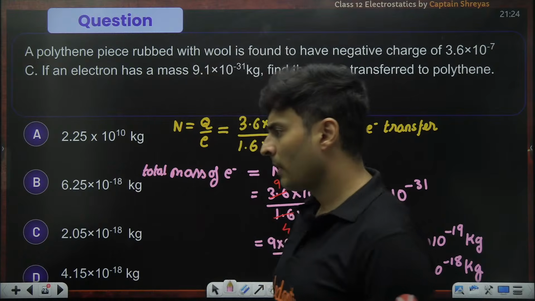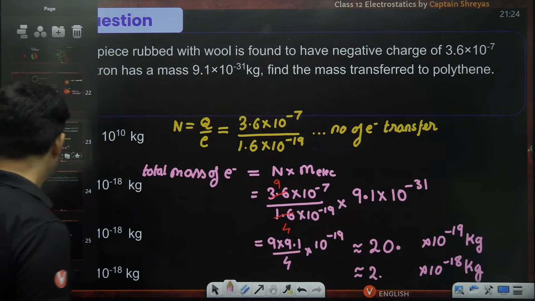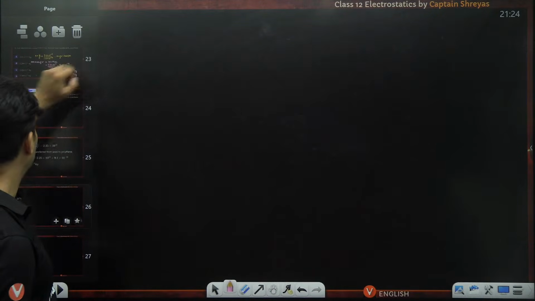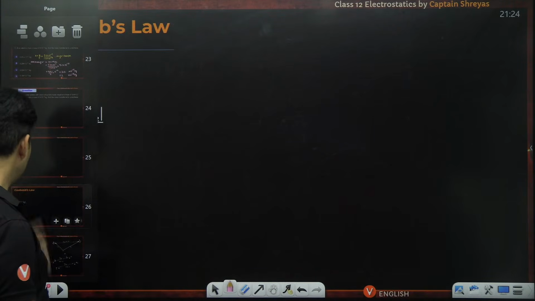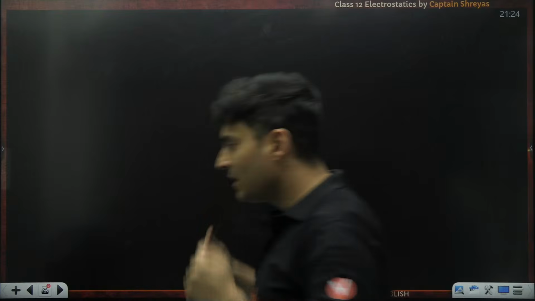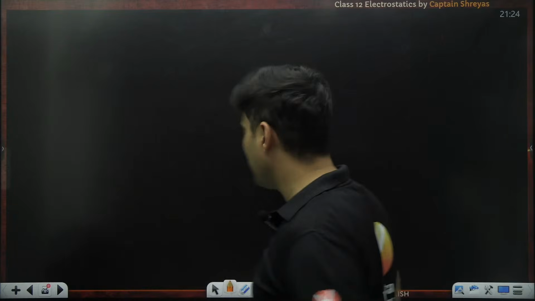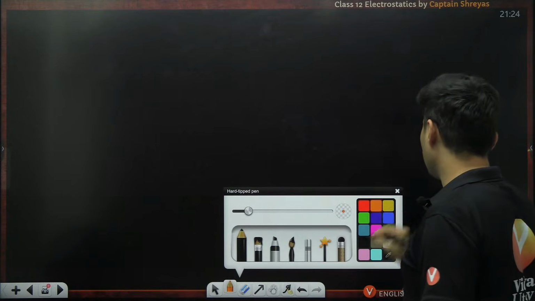Let's go ahead now to the next part, which is basically Coulomb's law. Let's see what Coulomb's law is, and then we'll also see superposition. Ready for it with full josh, full energy, guys? Coming up on your screen, here it is.